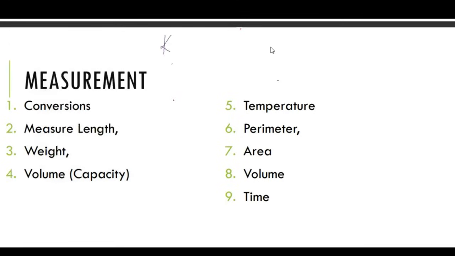We said metric, we have kilometers, followed by meters, centimeters, and millimeters. In between these, we have the first one, the largest is 1,000. It reduces by 10, it becomes 100. Then it reduces by 10, it becomes 10. So in between kilometer and meter, we have 1,000. In between meter and centimeter, we have 100. Between centimeter and millimeter, we have 10.